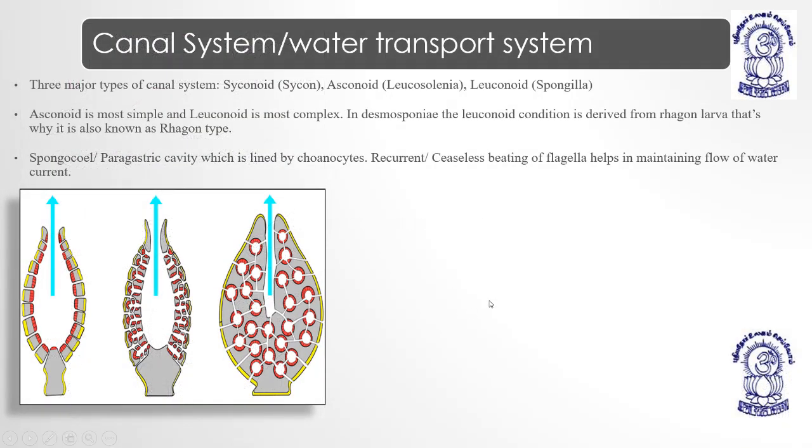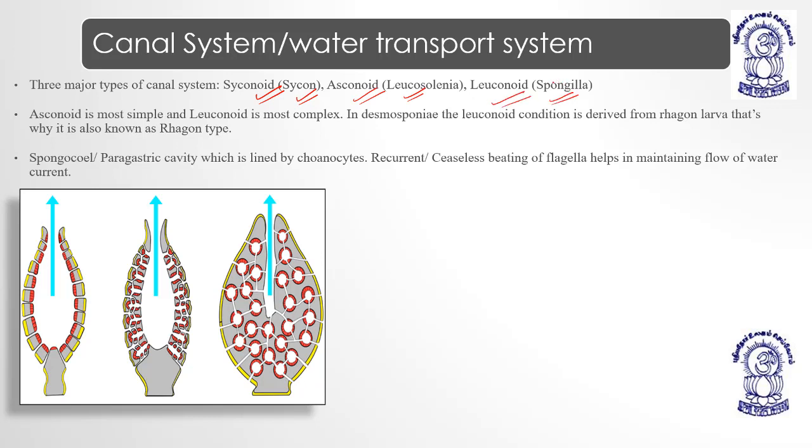Now coming to next, this is the most important topic when we read about the phylum Porifera, that is the canal system, or the water transport system. What is the canal system? There are three major types of canals: syconoid type, which is present in Sycon, ascenoid type, which is present in Leucosolenia, and leuconoid type, which is present in Spongilla.